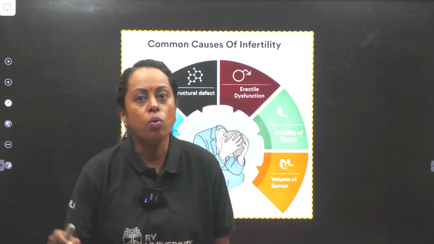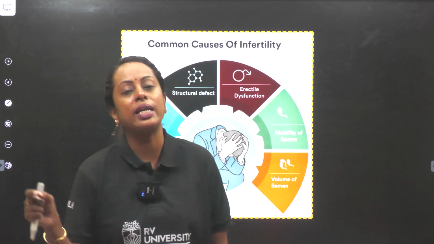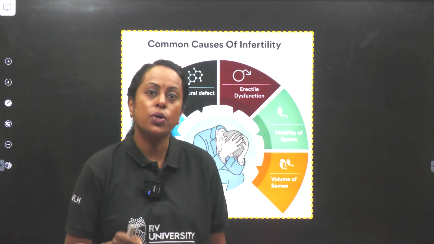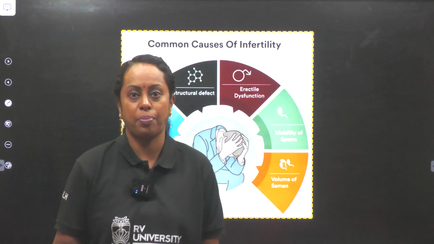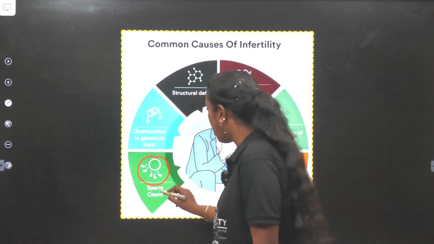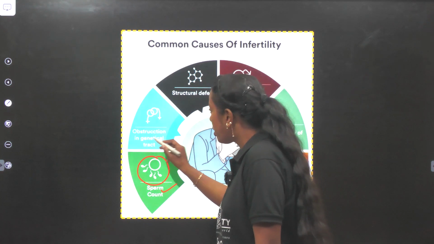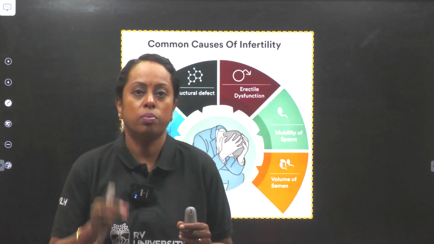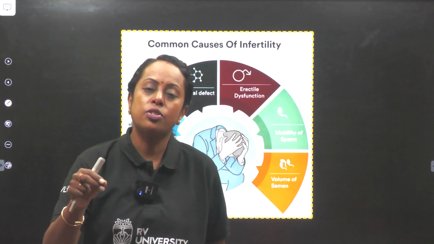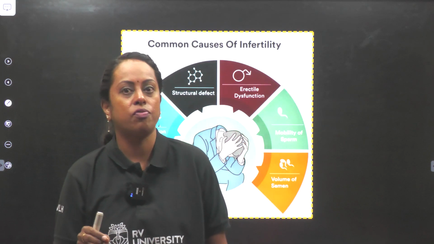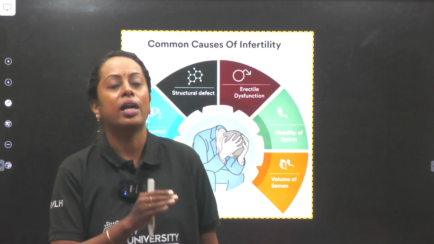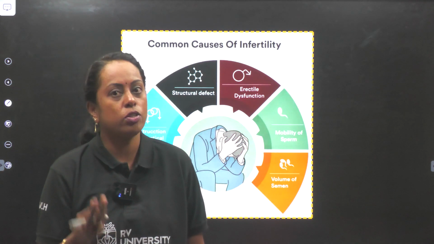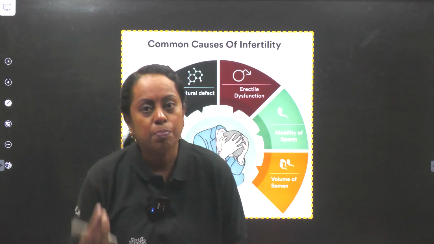If a sperm count goes below 120 million, such a condition is called as oligospermia. Okay, so that's the first one. Sperm count is less. Obstruction in genital tract. Just like the female fallopian tube, there was a blockage. Let us assume the blockage is present in vas deferens. Definitely the sperm cannot be discharged out. So semen is not going to contain the sperm at all.